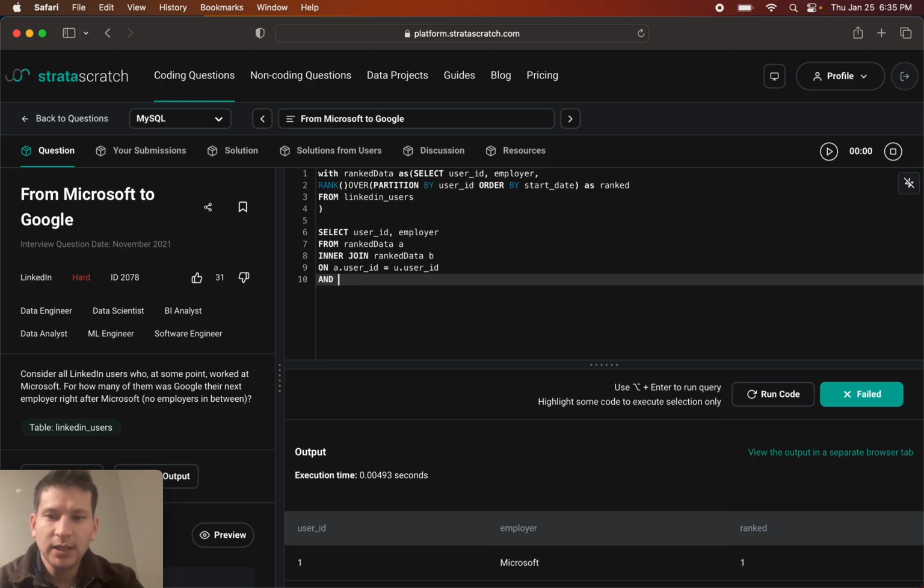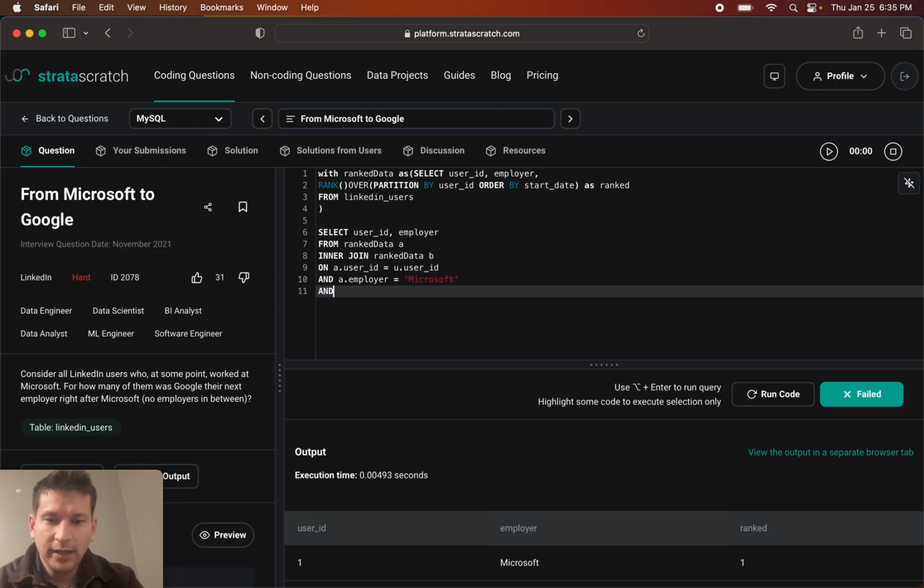However, it also has to have where the A.employer, the first employer, must be Microsoft, and B.employer is equal to Google.